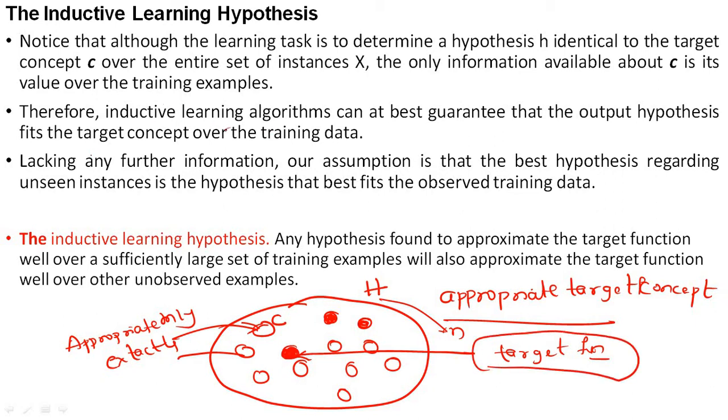As you can see here in the first point, notice that although the learning task is to determine a hypothesis H identical to the target concept, out of all this we have to find which is exactly or approximately similar to my target concept, over the entire set of instances X, and the only information available about C is the value over the training examples.